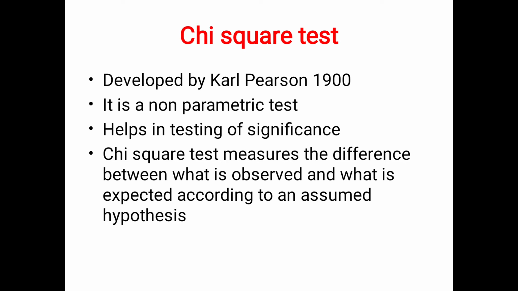So this was developed by Karl Pearson and it is a non-parametric test. You have parametric and non-parametric tests, and chi-square comes under non-parametric tests. This helps in testing significance between the variables, and it also measures the difference between the observed value and the expected value according to an assumed hypothesis. That is, you will be framing a hypothesis, and based on that, you will be calculating the chi-square test to tell whether the hypothesis is accepted or rejected.